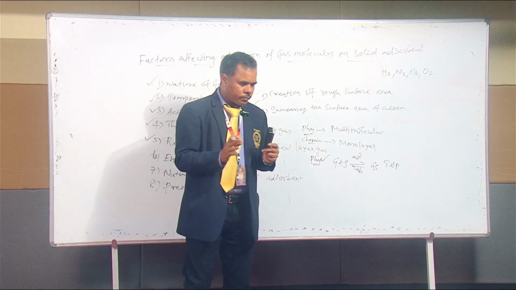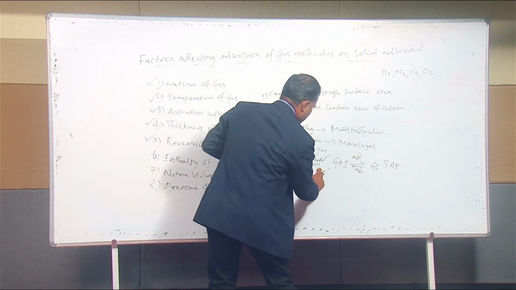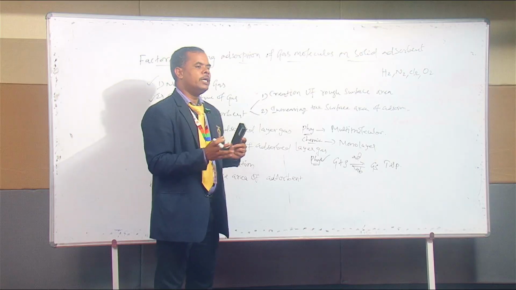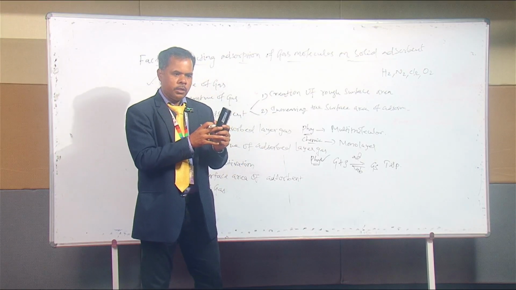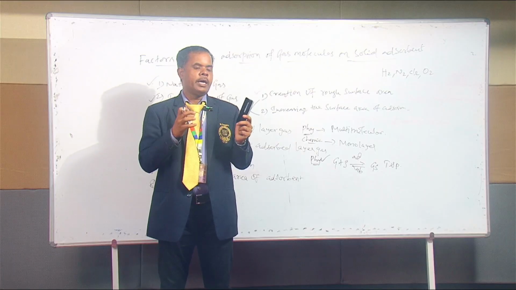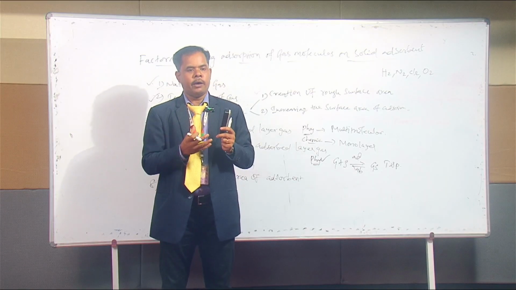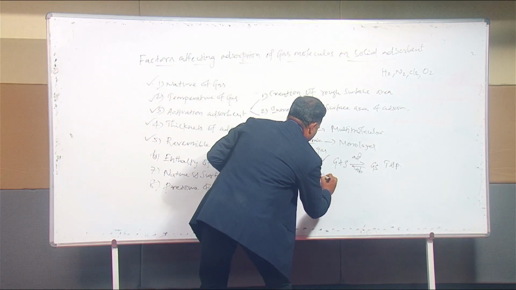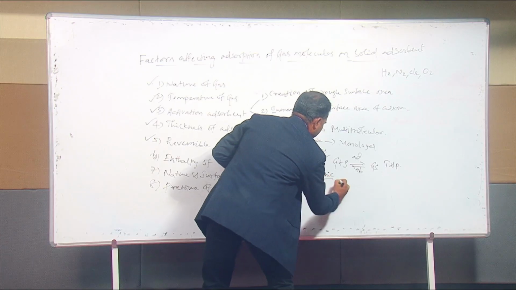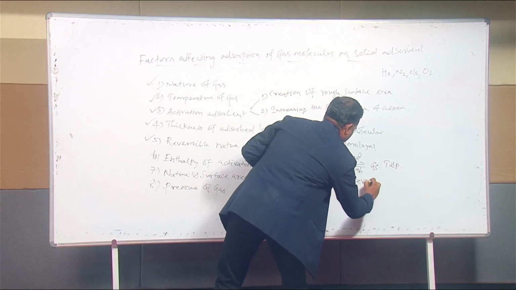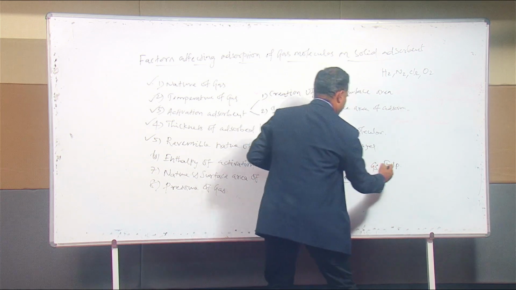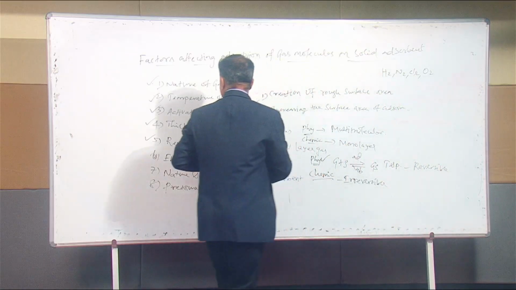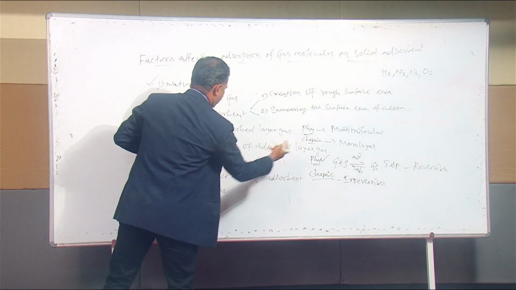So definitely, in chemisorption, there is no possibility of reversible nature, because the surface compound is already formed. The force of attraction between the gas molecule and the solid adsorbent is very high, so it is not possible to get reversed. So chemisorption is irreversible in nature, but physisorption is reversible in nature. So that is the reversible nature of the adsorbed layer of gas.